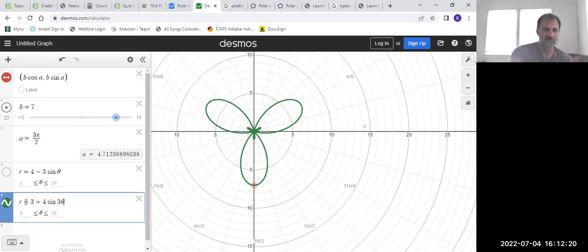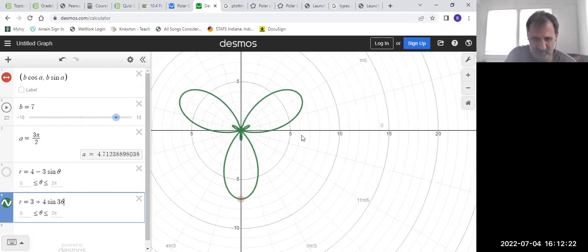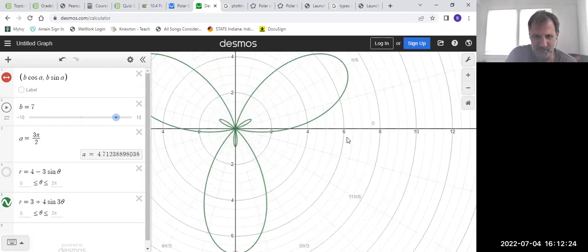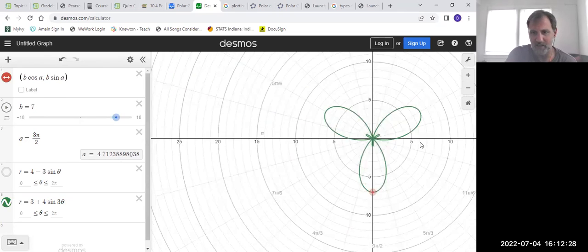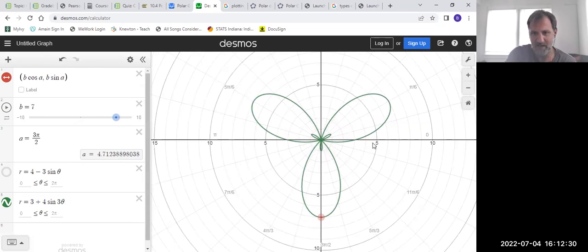Okay. So this is a pretty crazy guy. Got an inner loop, got an outer loop. But again, when does it hit a maximum? Well, it's going to hit a maximum when sine is giving you an output of 1. And again, the maximum is going to be at 7.